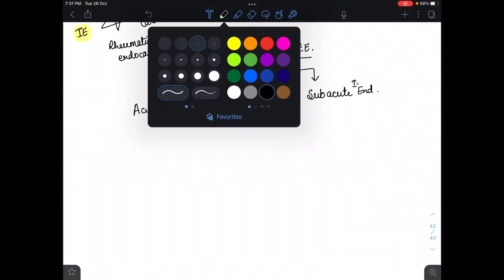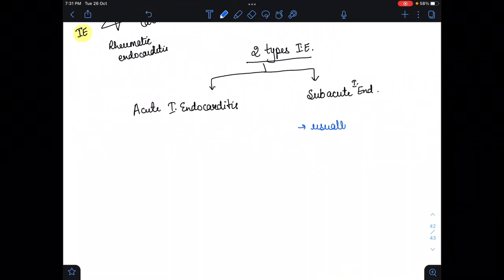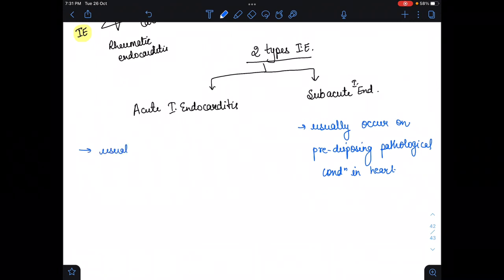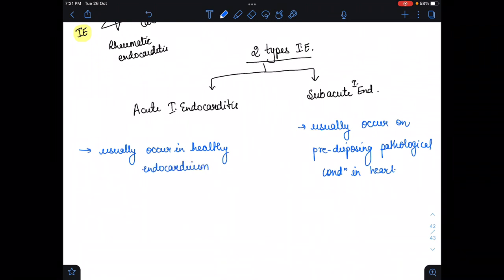So let's write their difference. Subacute usually occurs on a predisposing pathological condition in the heart, while acute infective endocarditis usually occurs in healthy endocardium. This is the difference between acute and subacute infective endocarditis: one occurs in healthy endocardium, while the other occurs on a predisposing pathological condition of the endocardium.